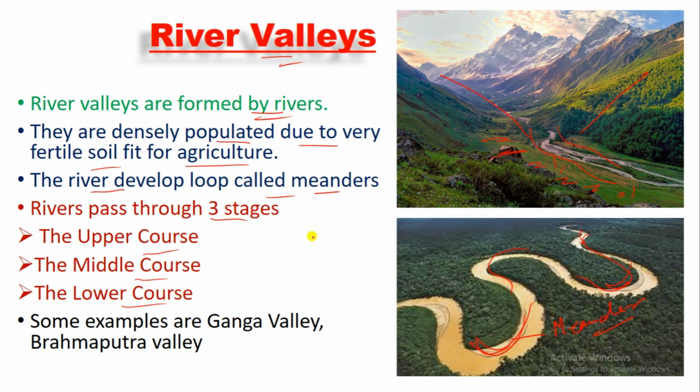Suppose there is a river, so this is called the upper course, this is called the middle course, and the lower part, where the river mixes with the ocean, is called the lower course. Some examples of river valleys are the Ganga Valley and the Brahmaputra Valley.